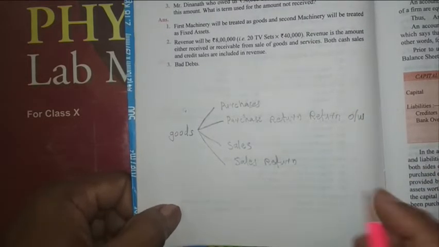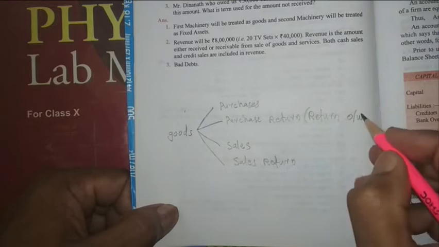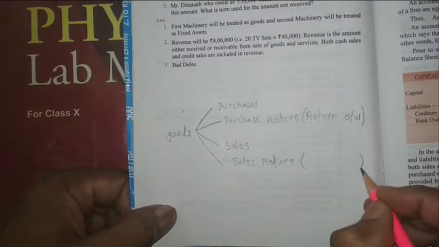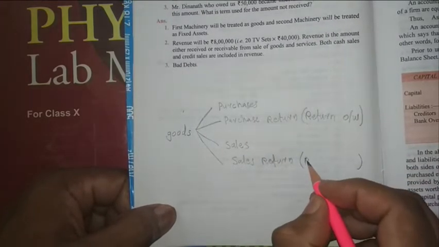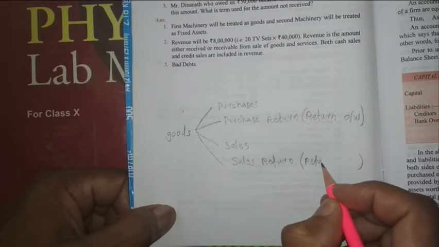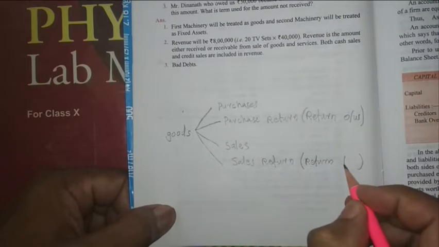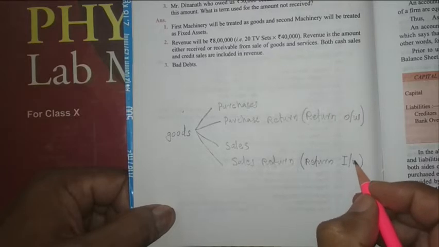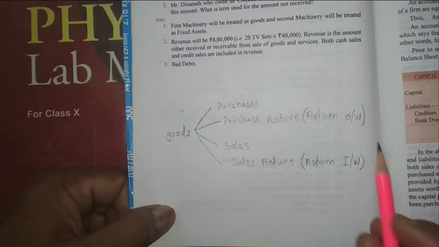Sales return is also known as return inwards. Return, I for in, W for ward. Okay, outward, inward.